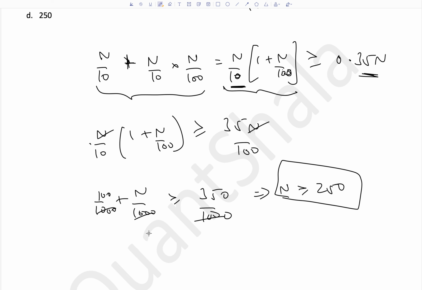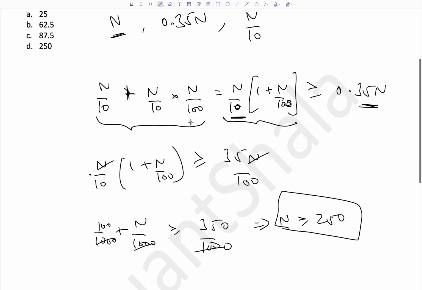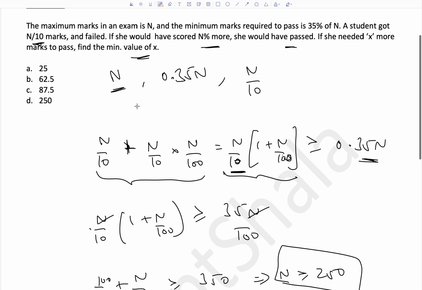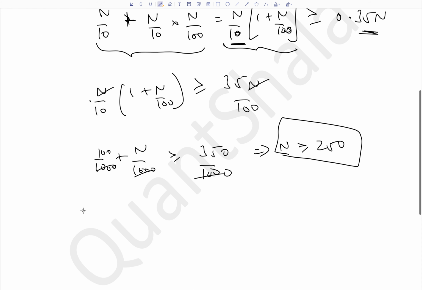And how much did she score? So what are they asking? The question asks, if she needed x more marks to pass, find the minimum value of x. So how much did she need more to pass? She needed 35n/100 to pass. How much did she score? n/10. So this is what she needed extra.